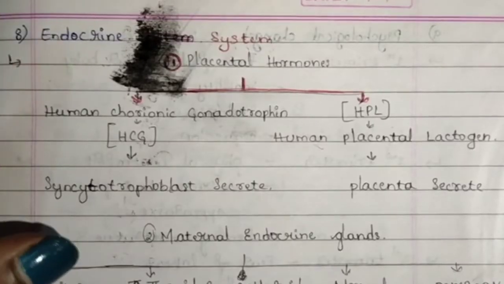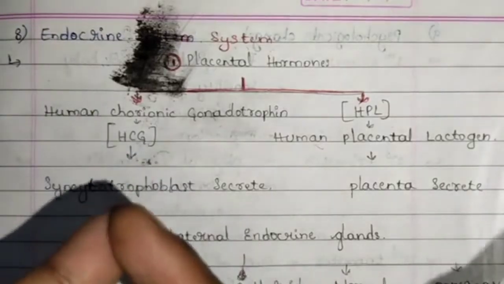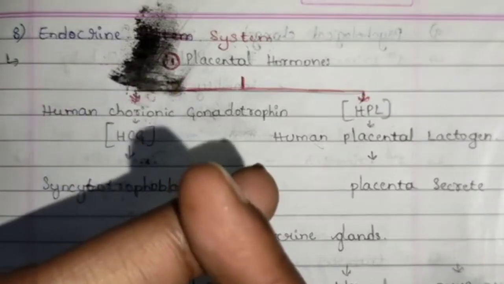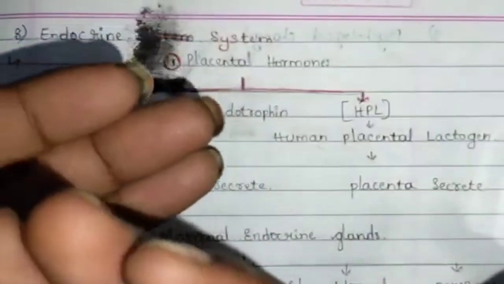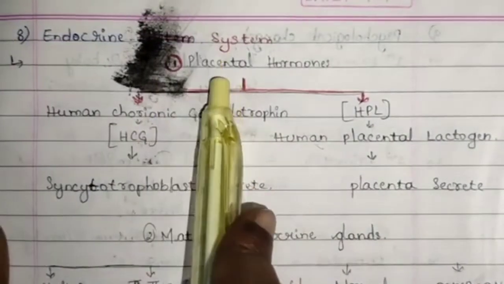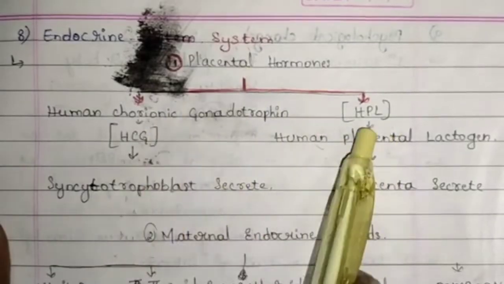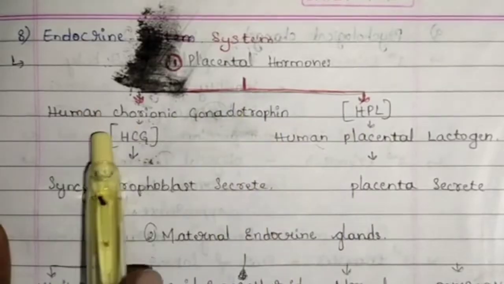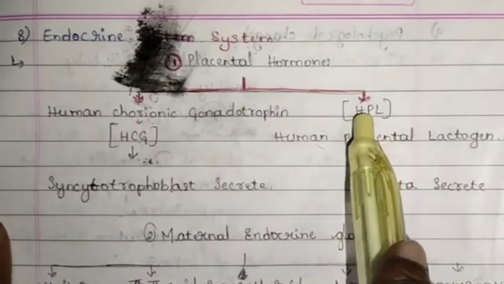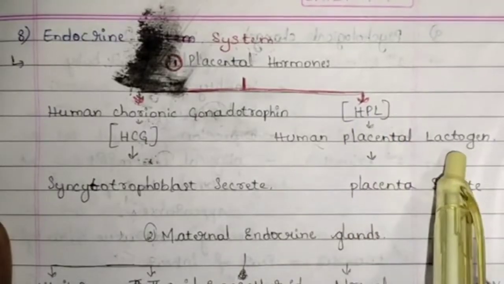Now, endocrine system. In the endocrine system, there are three types of hormones that are produced. One is placental hormone, another is maternal endocrine glands, and the other is steroidal hormone. Now we are going to see what changes are caused by these hormones. First, placental hormone. From the placental hormone, two types of hormones are produced: HCG, that is human chorionic gonadotropin, and HPL, human placental lactogen.